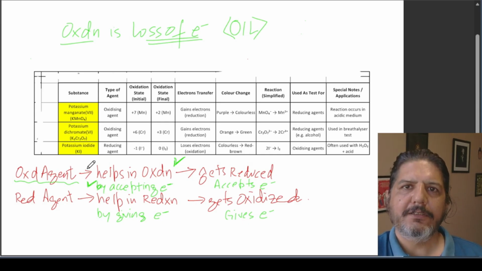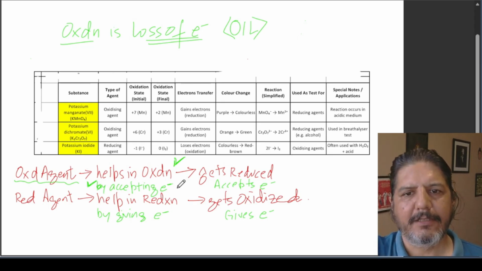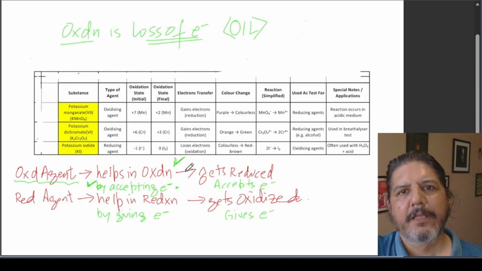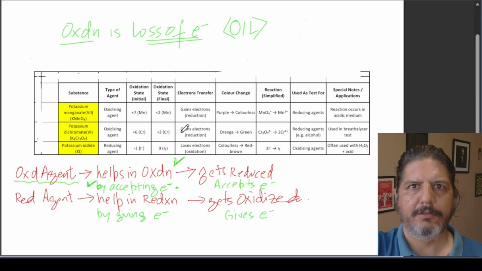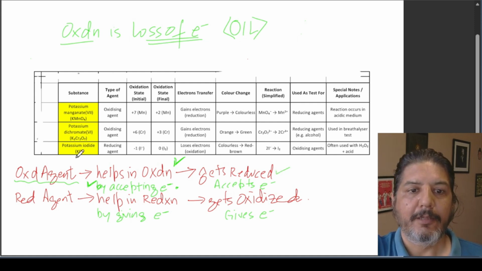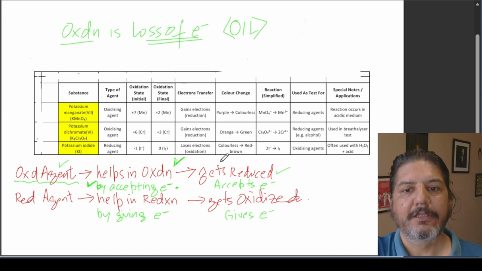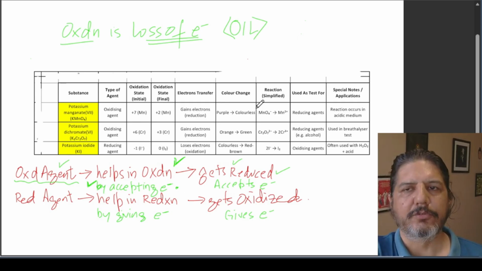The oxidizing agent helps in oxidation by accepting the electrons, and when it accepts the electrons, it itself gets reduced. So remember, the oxidizing agent will itself get reduced.